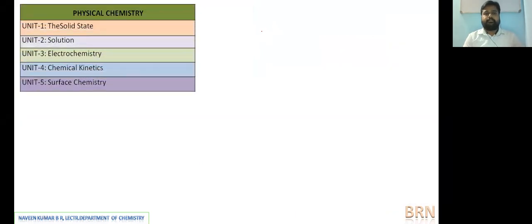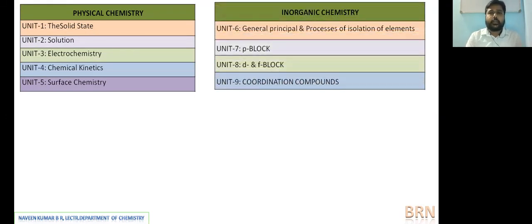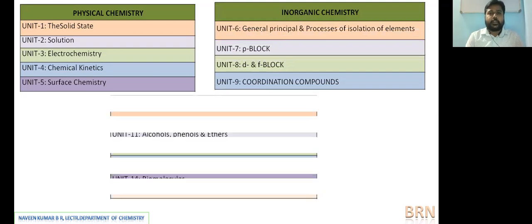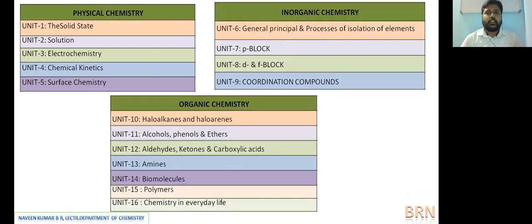Now, as we know, the branch of chemistry is classified into physical chemistry, inorganic chemistry, and organic chemistry. We have a total of 16 units as per the NCERT curriculum.